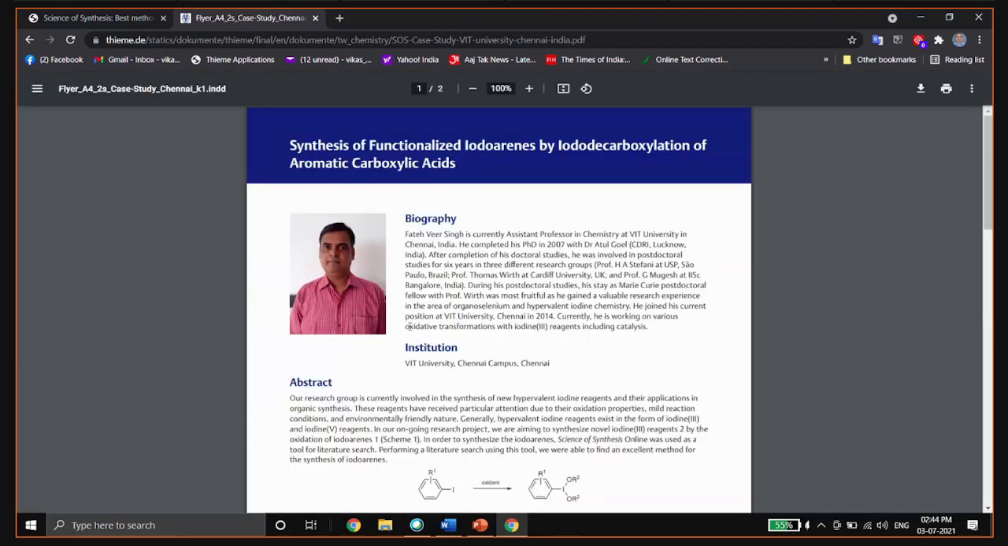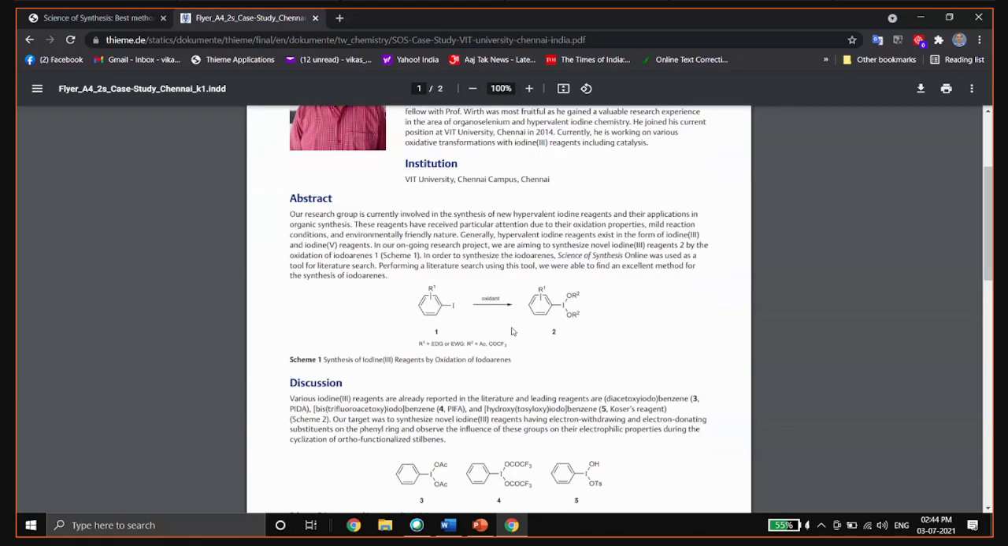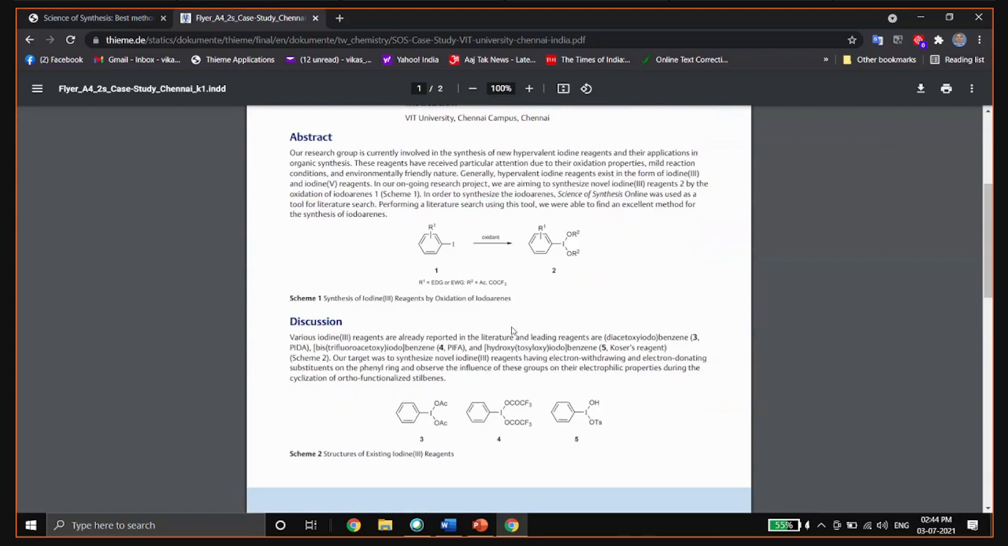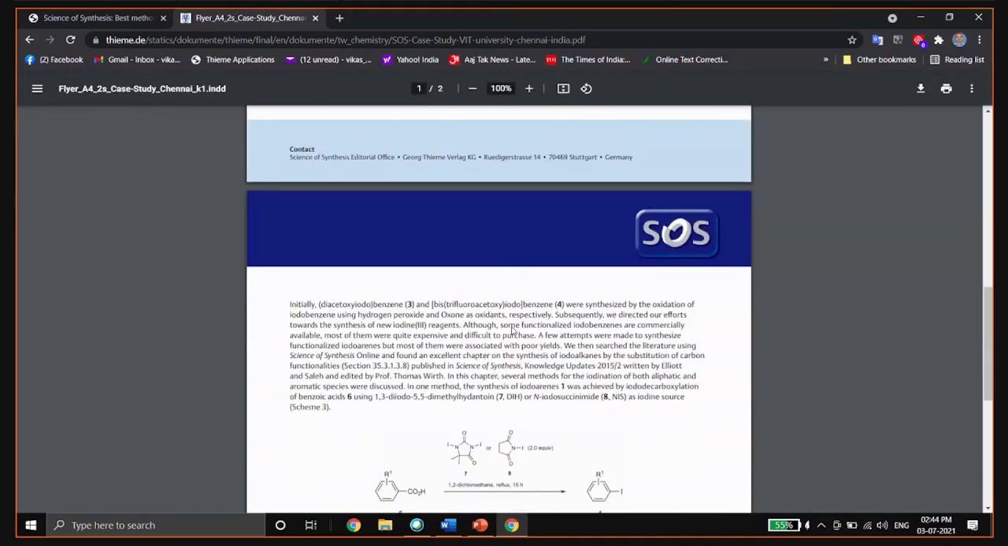So he is a Professor Fatehveer Singh from VIT University. His research group is working on synthesis of new hypervalent iodine reagent and their application in organic synthesis. In this testimonial, he has described what kind of problems his group was facing during the research and how they overcame this problem by using SOS. So I suggest you to please read once all the testimonials.